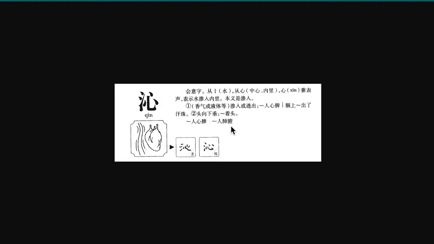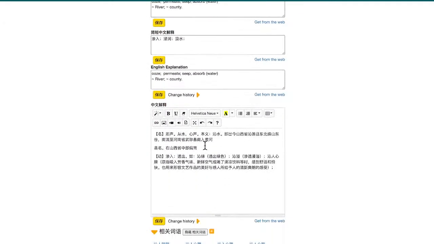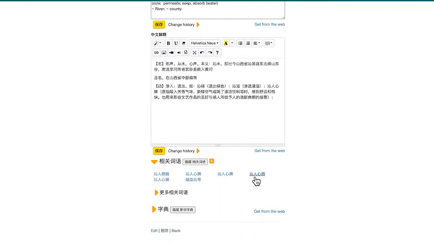You can see 沁人肺腑, 沁人心脾, 沁人心肺, all metaphorical uses.